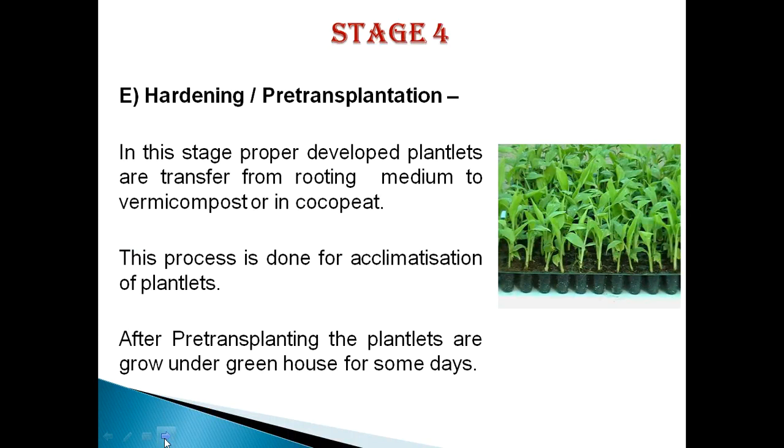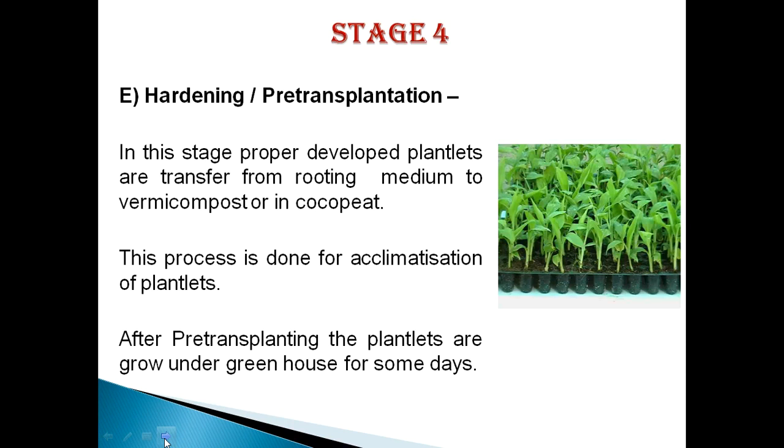inside the cocopeat inside the polyhouse. So hardening is nothing but the preparation of the plant for natural conditions, or the transfer of these in vitro regenerated plants into the natural condition. We can call it hardening. So this hardening is again divided into two subtypes. First is the primary hardening and second one is the secondary hardening.